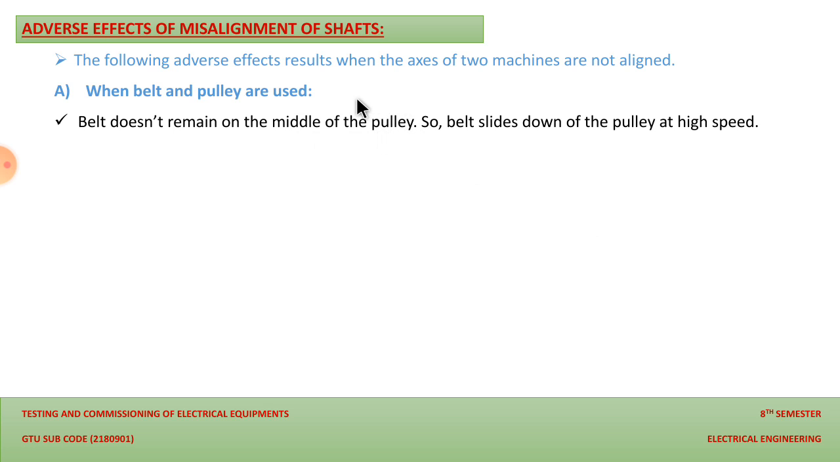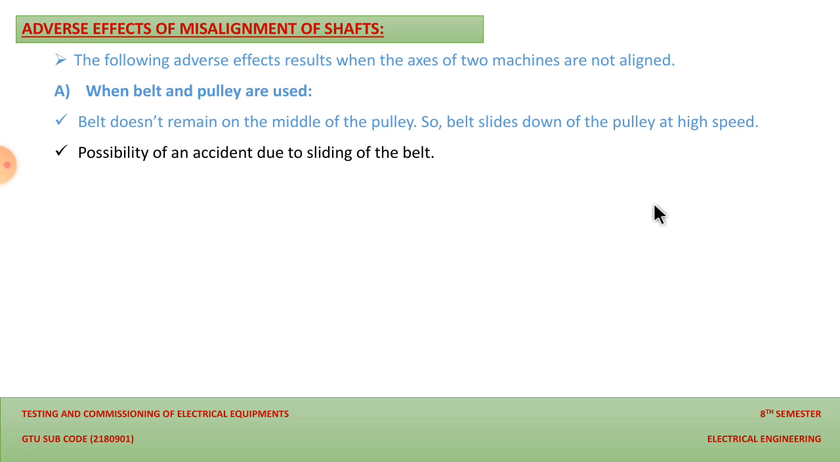Due to the vibration, often we see that the belts will slide down, and the pulley runs at high speed due to the sliding down of the belt. Now the second adverse effect is the possibility of an accident due to the sliding of the belt. Whenever the belt slides, in the first case only the pulley is rotated faster, just as the belt has slid down from the driving mechanism.